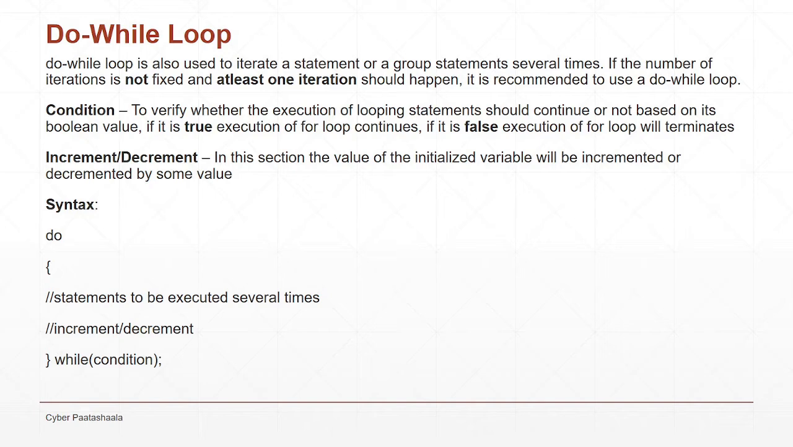The syntax for do while loop is: do, open curly brace, and then statements to be executed several times, and then the increment or decrement section for an initialized variable, and then closed curly brace, while, open brace, condition, closed brace, and then semicolon. So this is the syntax for a do while loop.